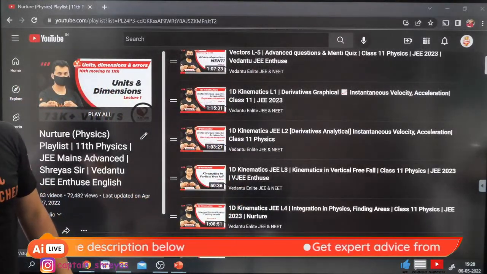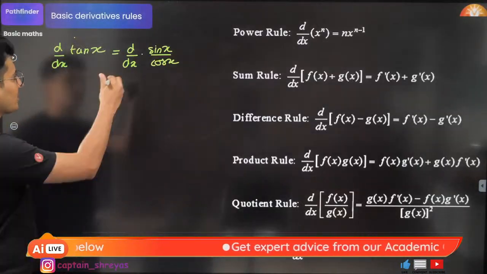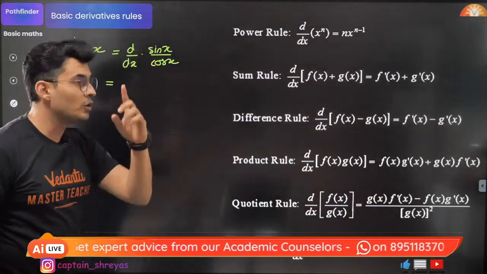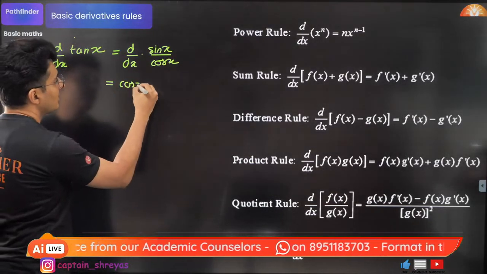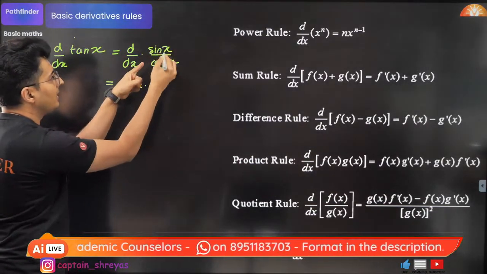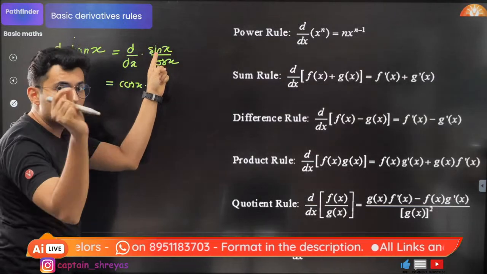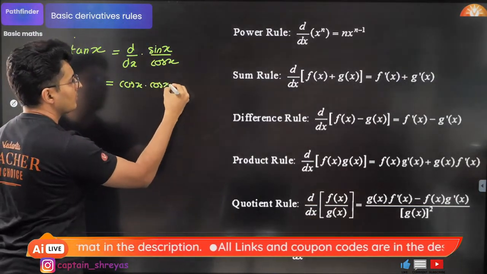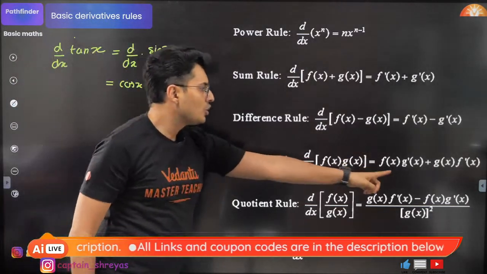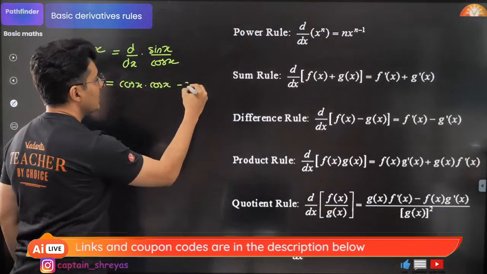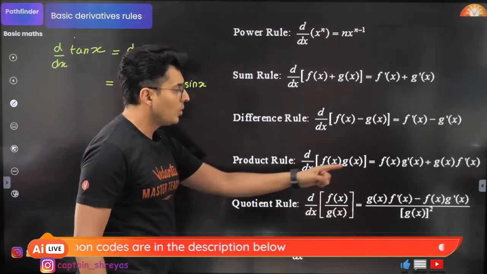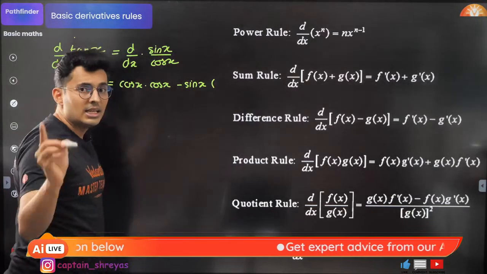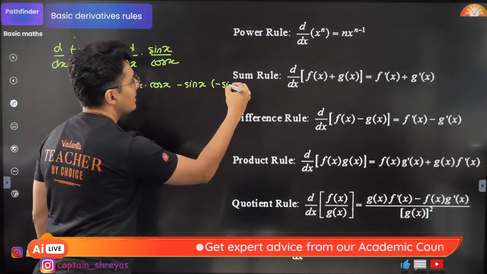Okay. All right. So going back. Now what does this rule say? Denominator as it is into derivative of numerator. Derivative of numerator means derivative of sine of x, which is cos of x, minus numerator, sine of x, into derivative of the denominator, derivative of cos of x. Derivative of cos of x is minus sine x.